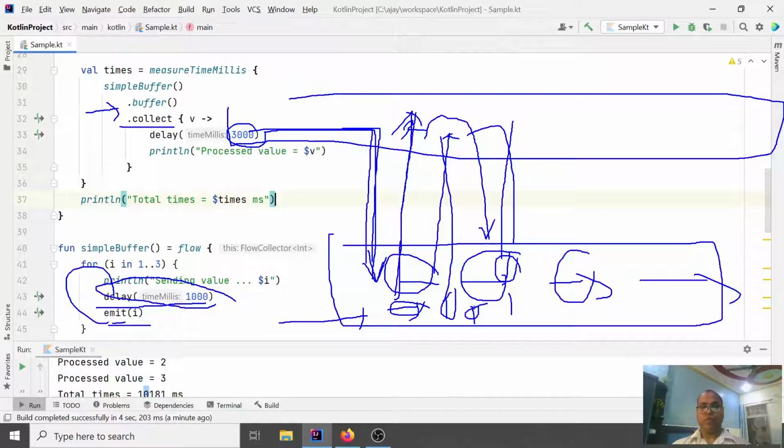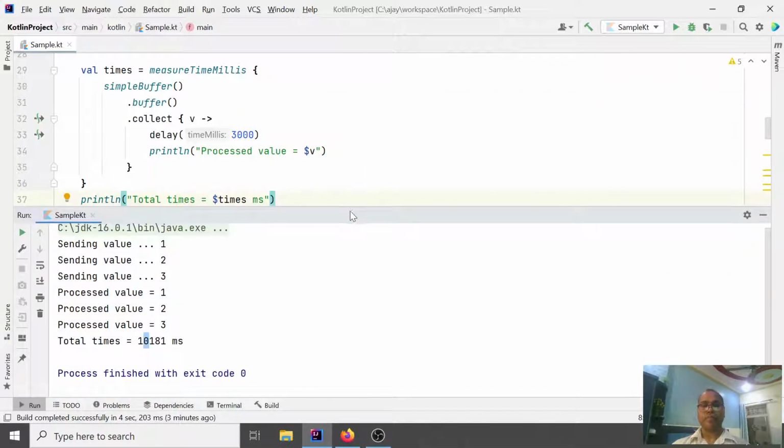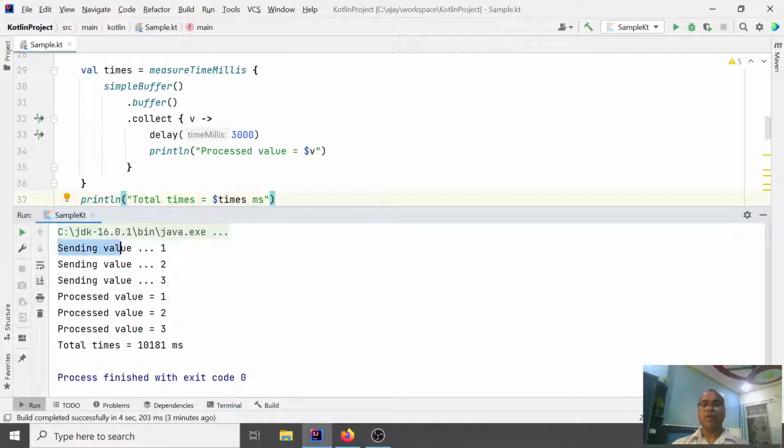If you look at the output, they are sending one data, and after that they again produce the second and third data. Whenever the consumer receives, after 3 seconds the response gives the first value, then the second after 3 seconds, and so on.